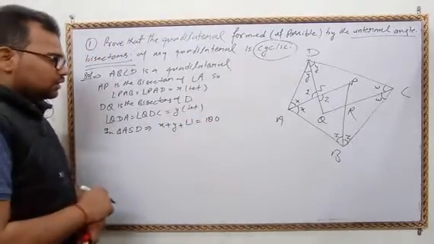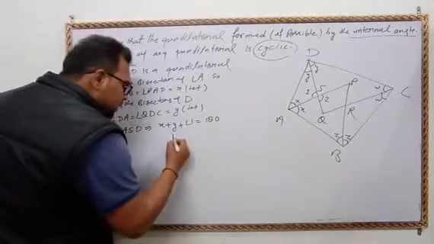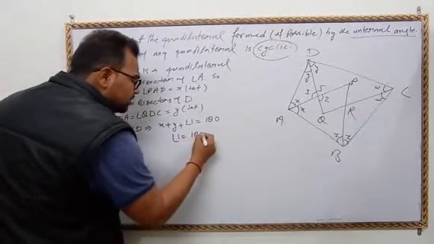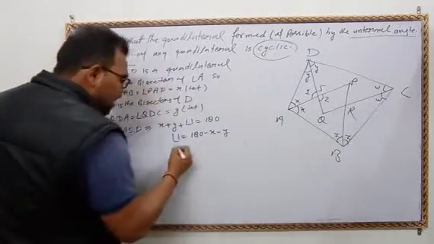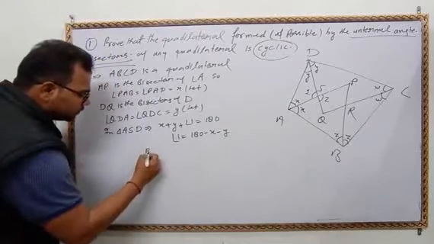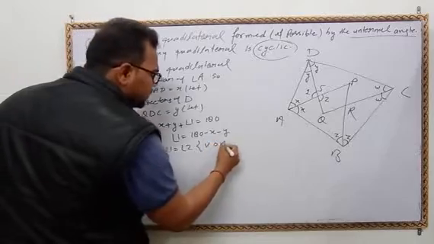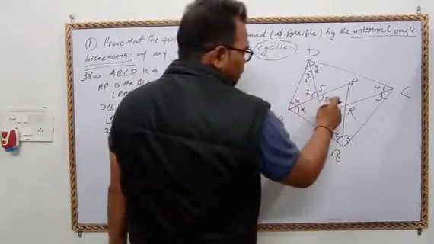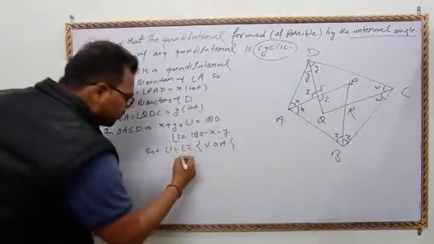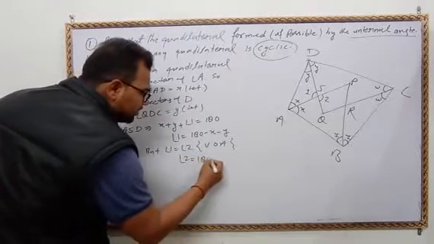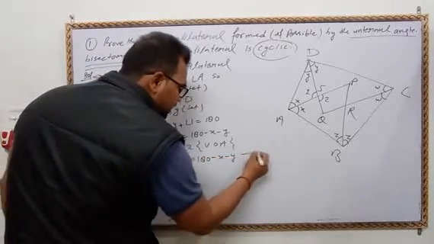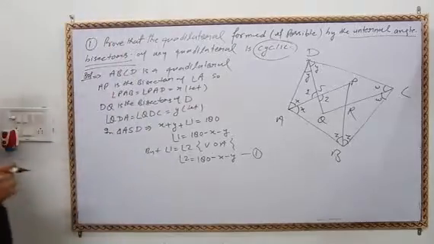Okay. So what will happen here? Angle 1 equal to 180 minus x minus y. But angle 1 equal to angle 2, vertically opposite angles. Angle 1 is equal to angle 2. So angle 2 equal to 180 minus x minus y. It is equation first.